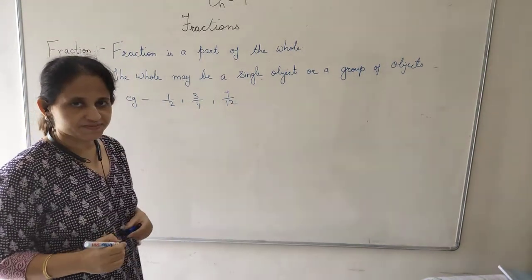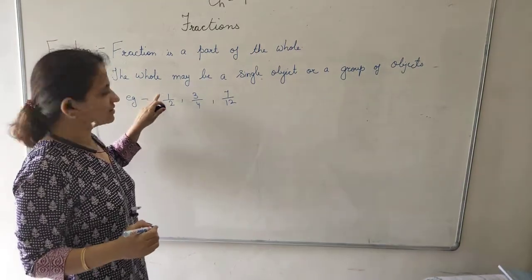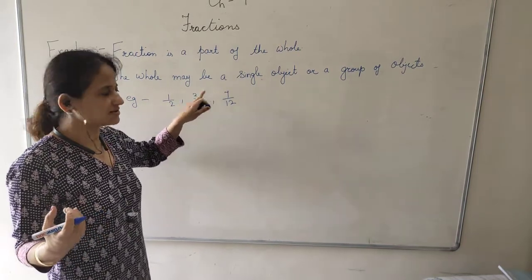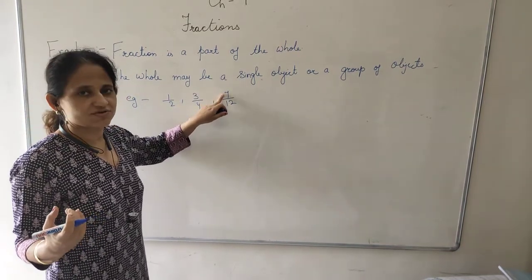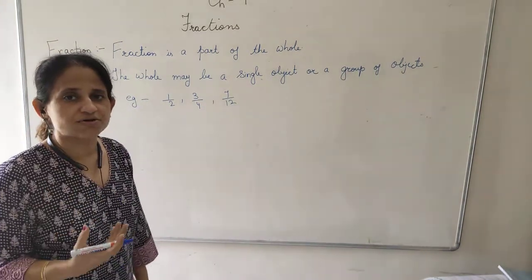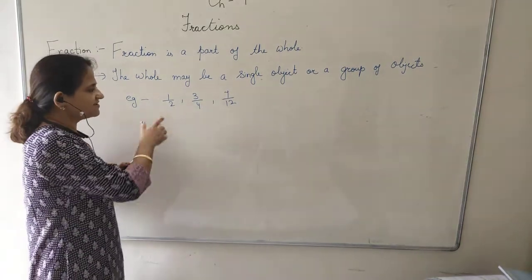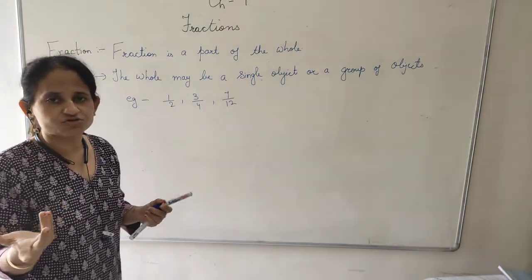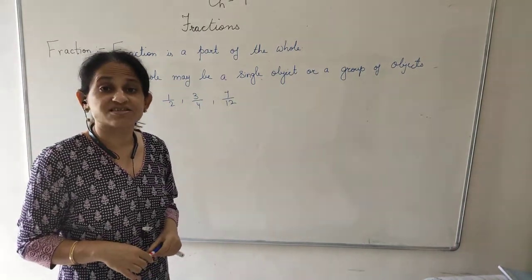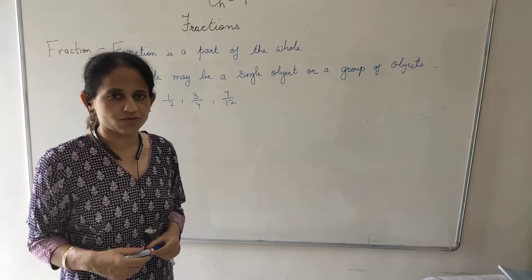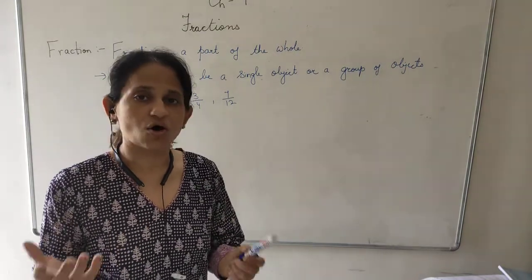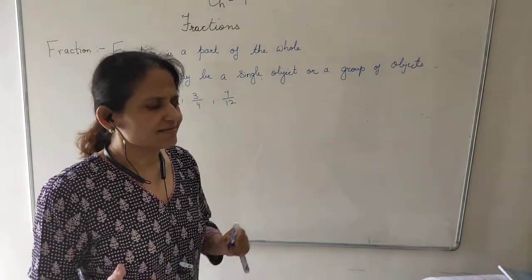These are the fractions. That means there are total 2 parts. I have used 1 part. There were 4 parts. I have used 3 parts. Total 12 parts were there. I have used 7 parts. Now, how to pronounce the fraction? Yes, 1 upon 2 can be written as half. 3 upon 4 can be written as 3/4 or 3 upon 4. 7 upon 12 could be written as 7/12 or 7 upon 12 in so many ways.